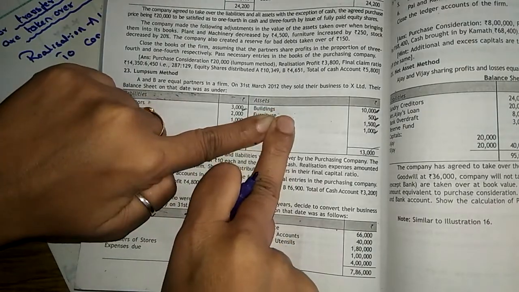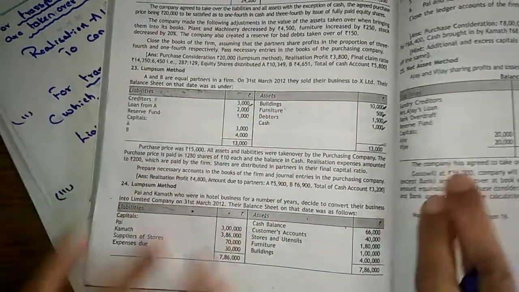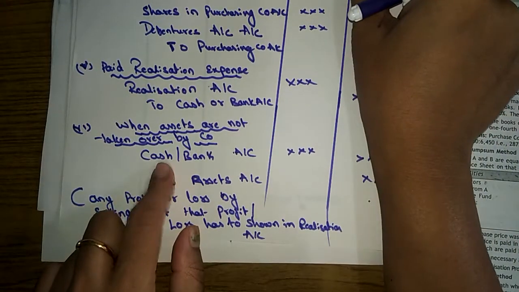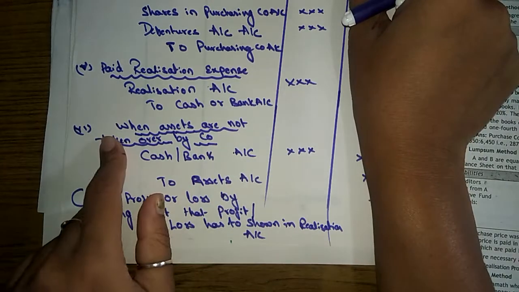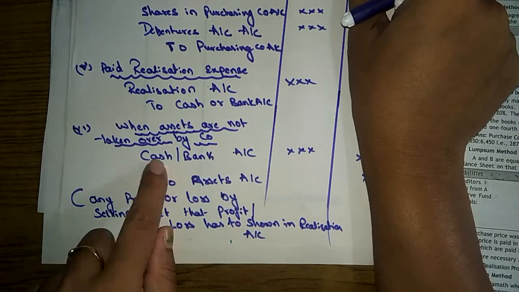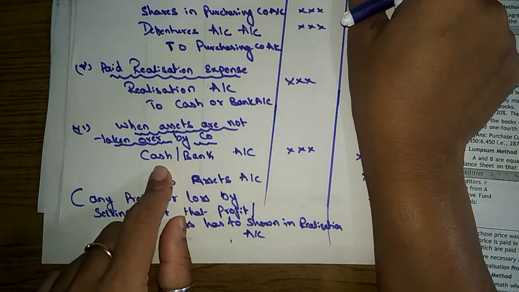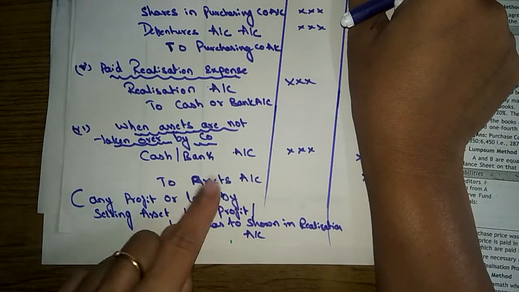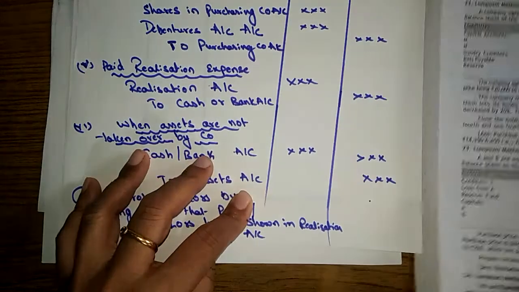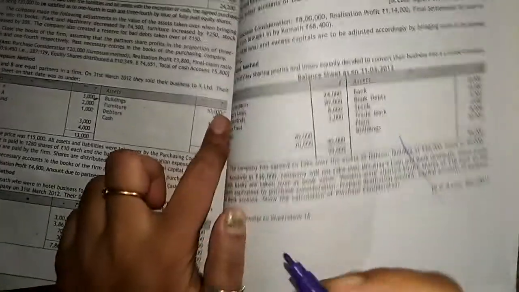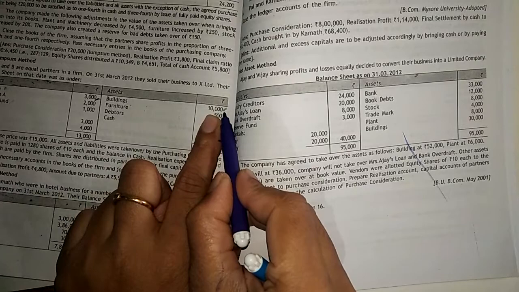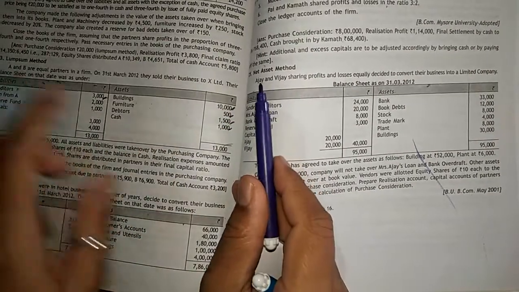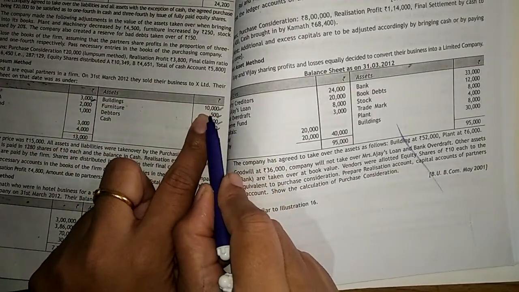So in such a case we will transfer all these assets to the realization account, and this building is sold by the partnership firm. For that transaction, we are going to pass an entry for the assets which are not taken over by the company: cash or bank account to asset account. Here, what is the book value of the building? It's 10,000. Let's say the firm sold it for 12,000.